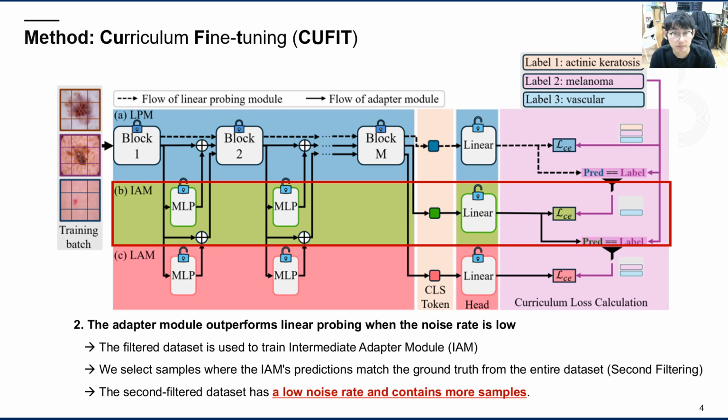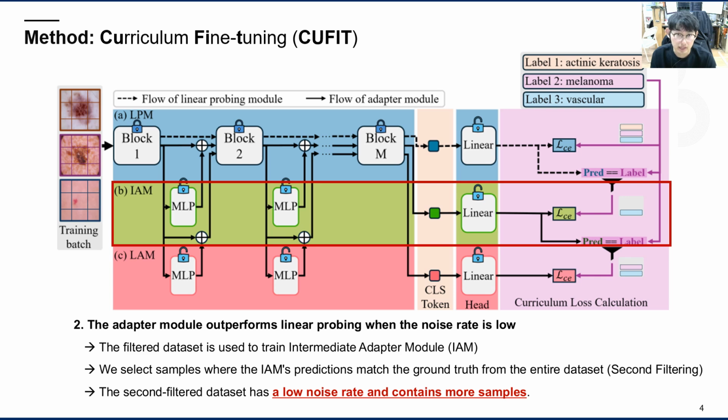So the intermediate adapter module, IAM, is trained on the filtered dataset based on the fact that the adapter module outperforms linear probing when the noise rate is low. To obtain a larger and more accurate filtered dataset, we select samples from the entire dataset where the IAM's prediction matches the annotations.